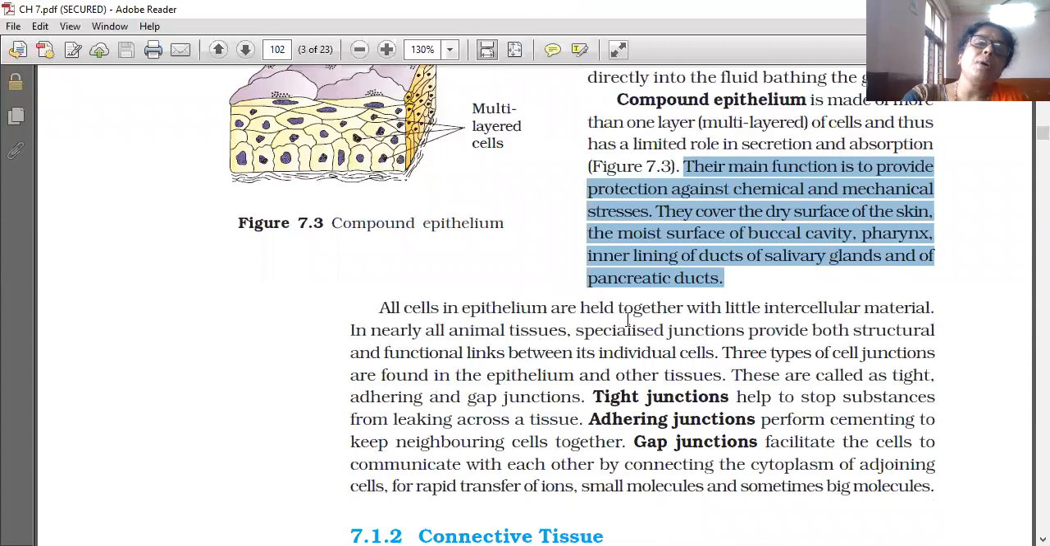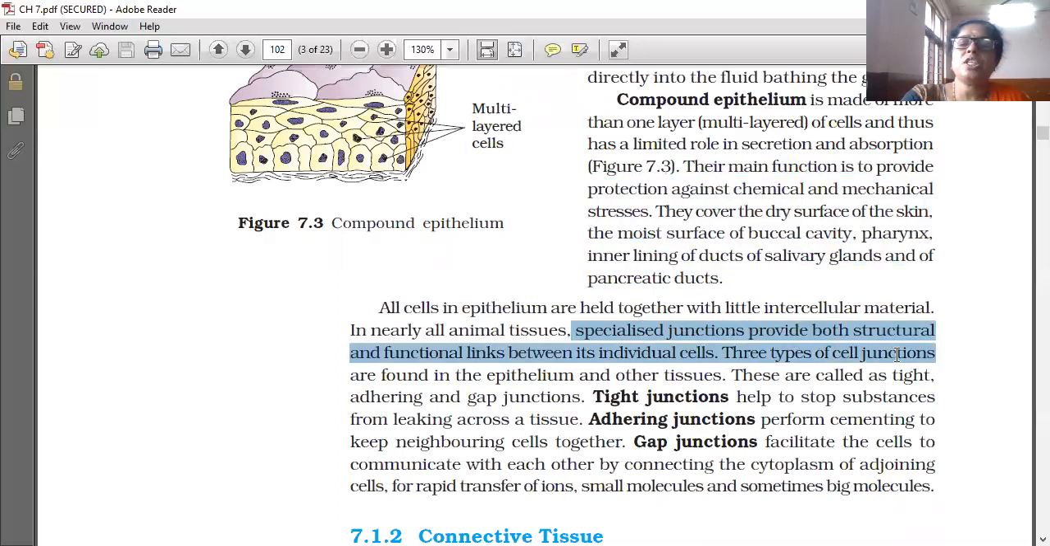All cells in epithelium are held together with little intercellular material. In nearly all animal tissues, specialized junctions provide both the structural and functional links between individual cells. Three types of cell junctions are found in the epithelium and other tissues. These are called tight junctions, adhering junctions and gap junctions.